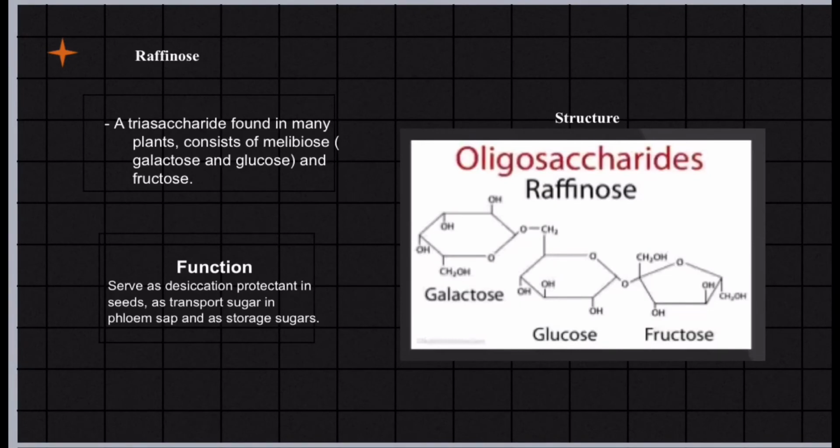Raffinose, a trisaccharide found in many plants, consists of melibiose, or galactose and glucose, and fructose. Its functions are to serve as a desiccation protectant in seeds, as a transport sugar in phloem sap, and as a storage sugar. So this is the structure of the oligosaccharide raffinose: galactose, glucose, and fructose.